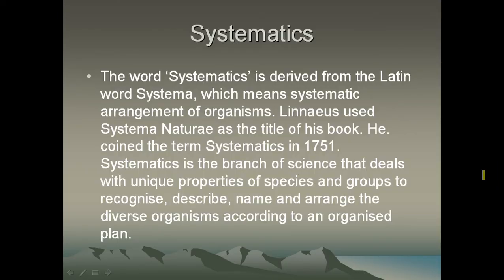So here, first we will describe systematics. Now what is systematics? The word systematics is derived from the Latin word systema, which means systematic arrangement of organisms. Linnaeus used Systema Naturae as the title of his book. He coined the term systematics in 1751. So now what is systematics? It is the branch of science that deals with unique properties of species and groups to recognize, describe, name and arrange the diverse organisms according to an organized plan.